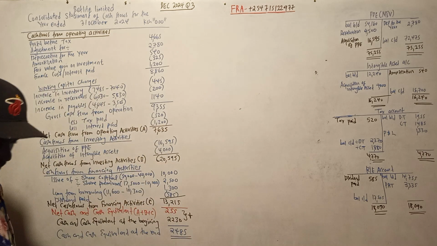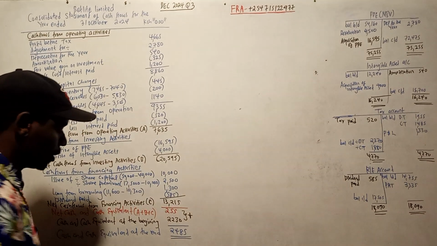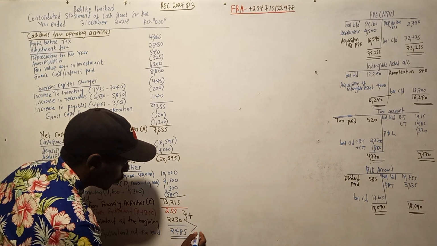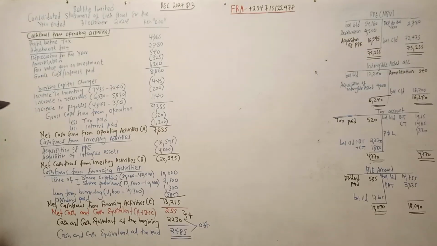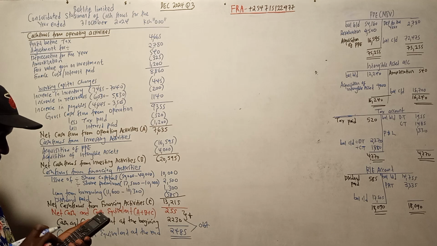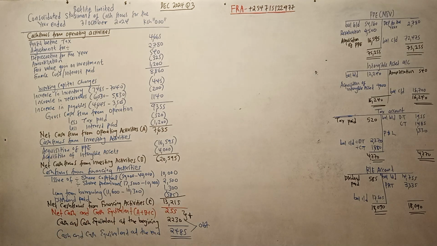So is it the same when you add? Let us confirm. These two items, we obtain them from our balance sheet. So 255 plus 230 is 485. That one is correct.